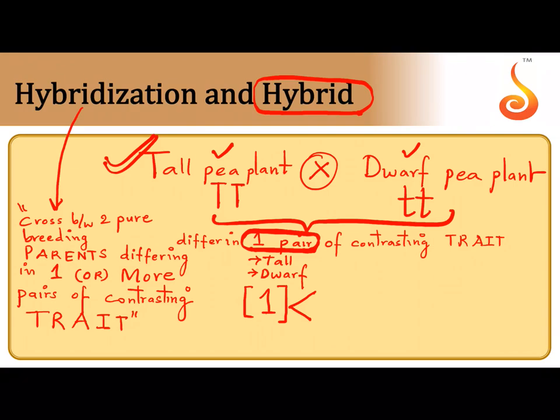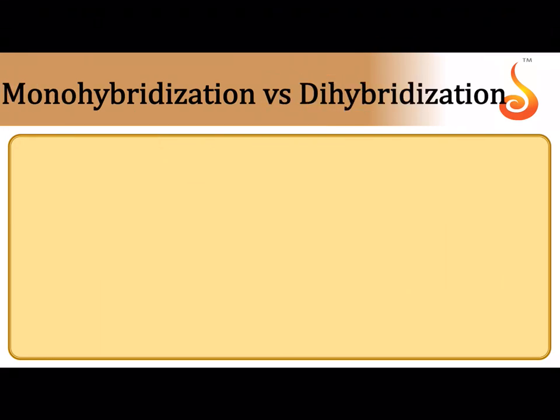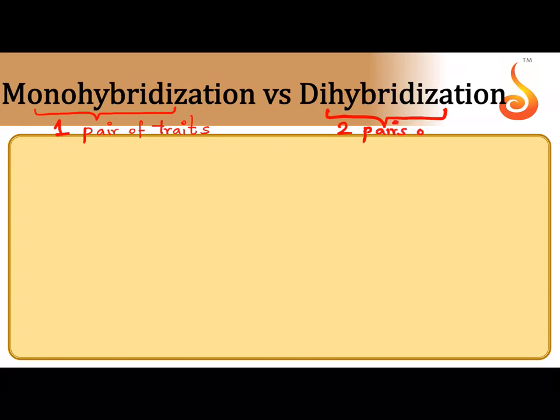So you have crossed two homozygous parents, capital T, small t, which in this case differ in only one pair of contrasting traits, but it can be more than one as well. Differing in one or more pairs of contrasting traits is referred to as hybridization. What is monohybridization? In monohybridization, the parents differ only in one pair of contrasting traits. In dihybridization, they differ in more than one, that is two pairs of contrasting traits.